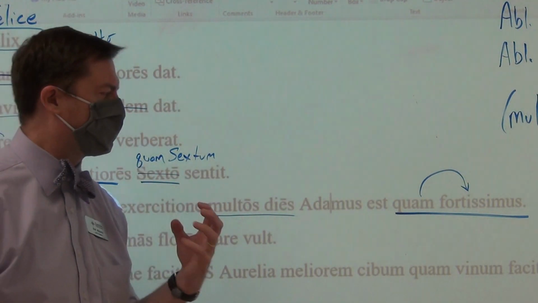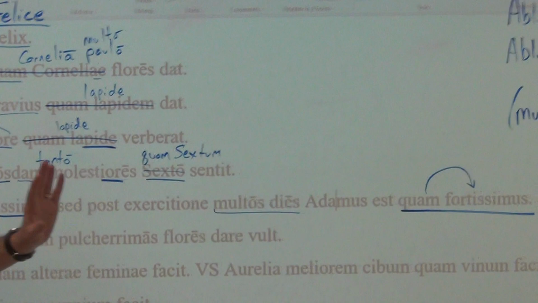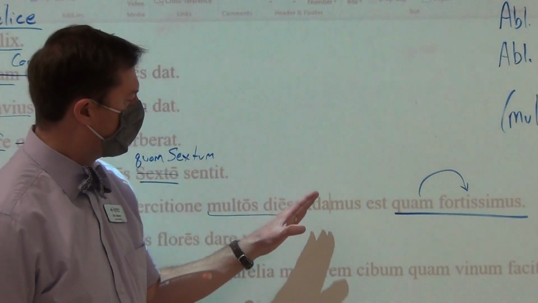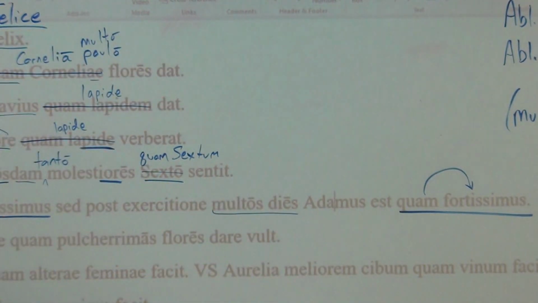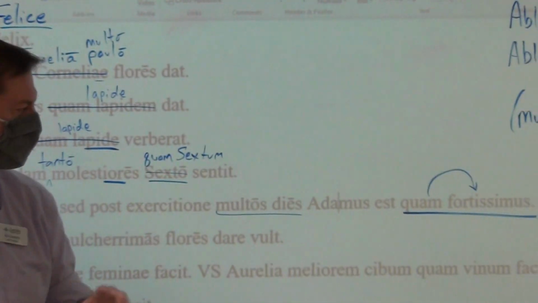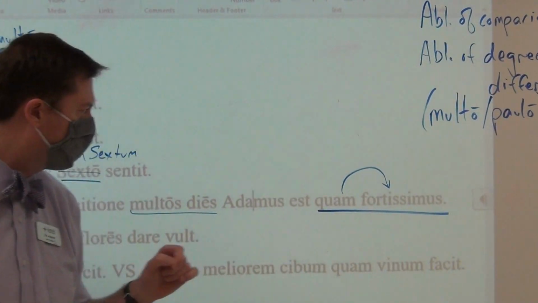As strong as possible. Still doesn't mean I'm the strongest, but remember that quam plus a superlative means as blank as possible. Adams is as strong as possible. I might not be as strong as Mr. Iverson, but after exercise for many days, I can become as strong as possible. Quam fortissima.